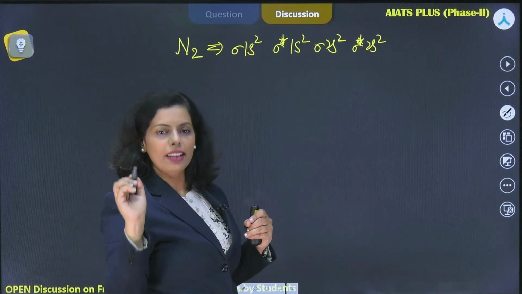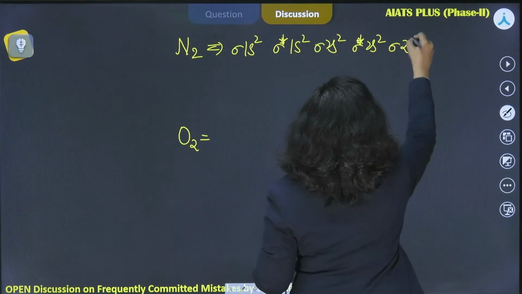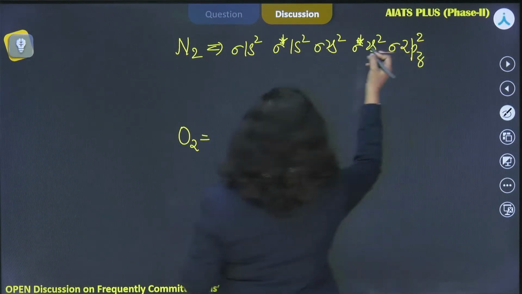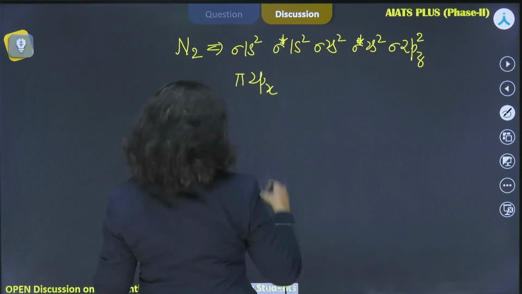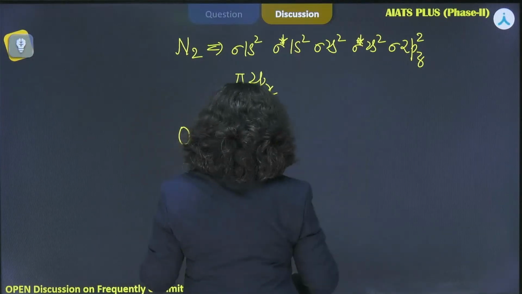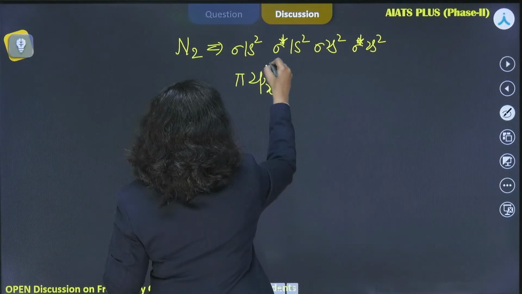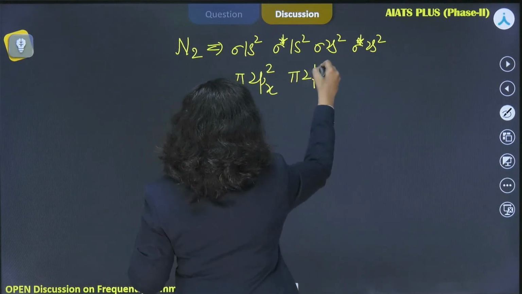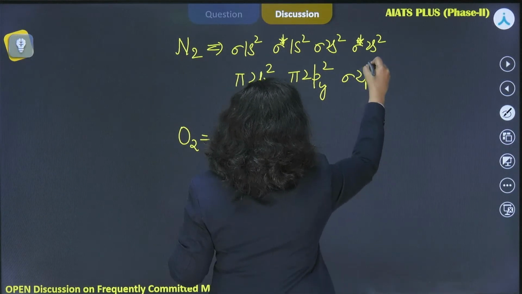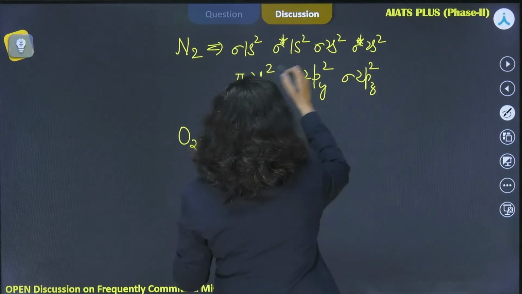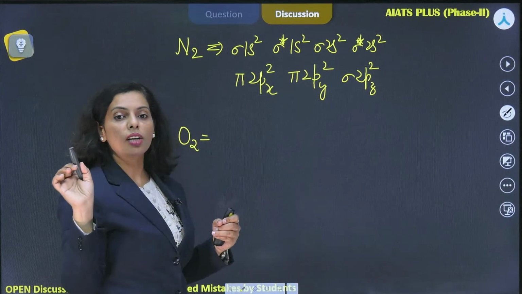Second option is correct. I'm coming to the question. So for N2 it is sigma 2pz, then 2 electrons I'll be filling. How many electrons are filled? 10 so far, right? Then pi 2px, pi 2py, then sigma 2pz, then pi antibonding. So in total 10, 11, 12, 13, 14. This I filled, right? Just find out the bond order in this case.